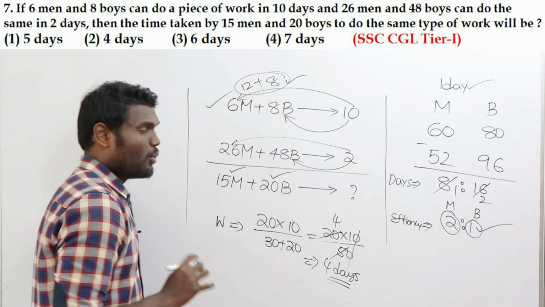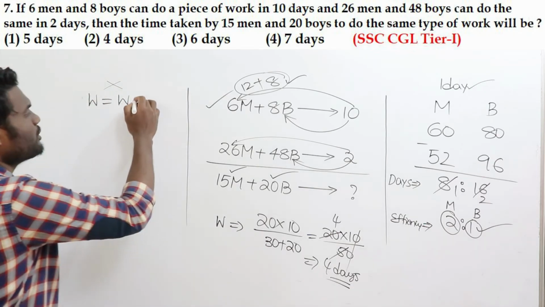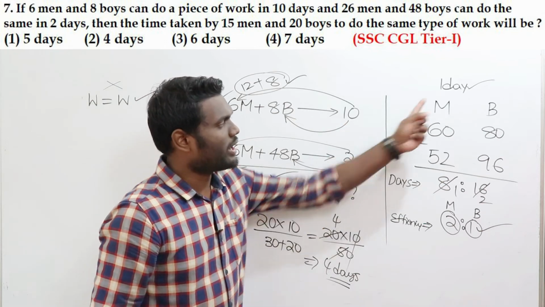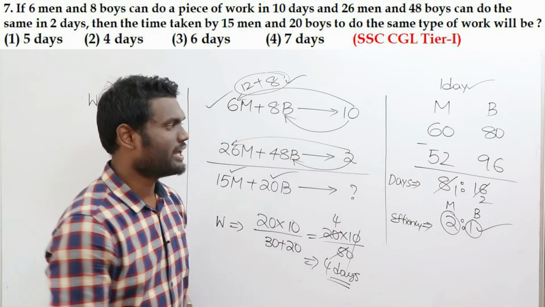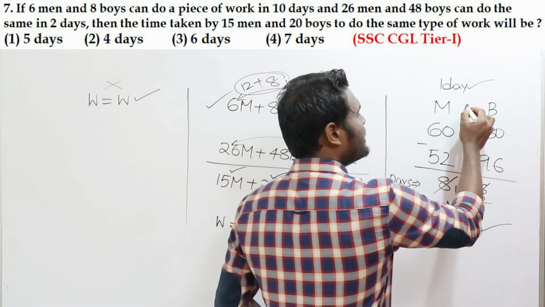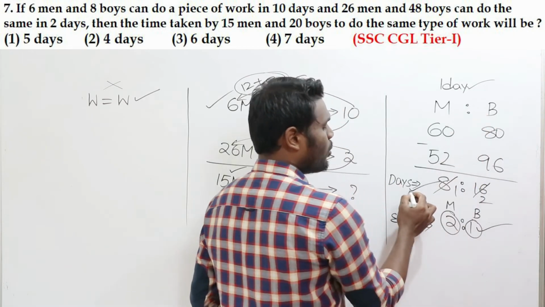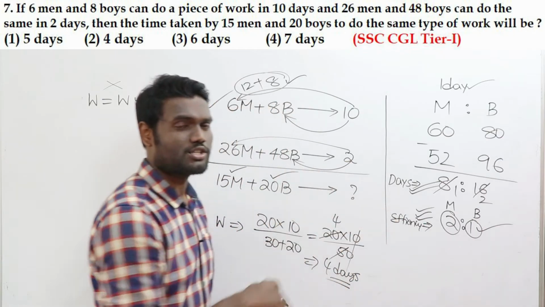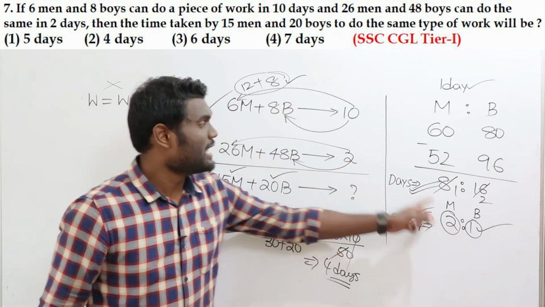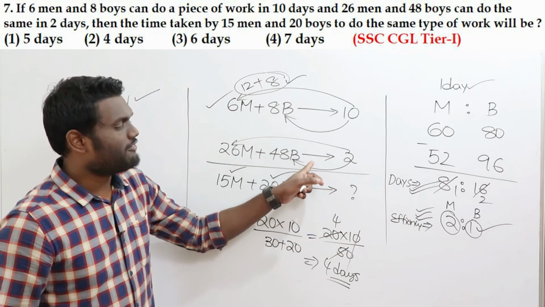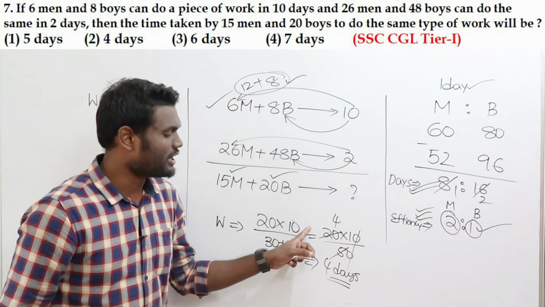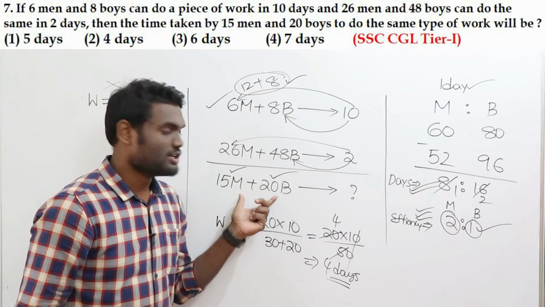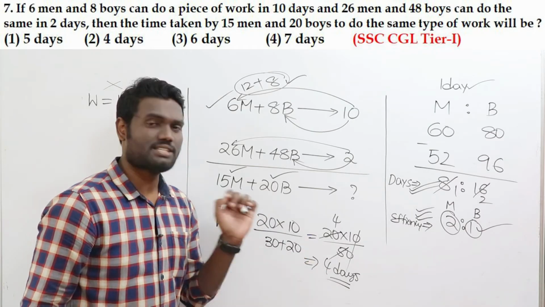Okay, so simple. What you will do is, instead of equaling the work, simply convert this into 1 day. Once you convert them into 1 day, you will come to know what is men to boys days ratio. Once you know days ratio, automatically efficiency ratio is nothing but inverse of days. Once you know efficiency, place them in any of the equation. If you place them in any of the equation, you will come to know what is total work. Once you know total work, now this work should be done by these people. So obviously you can say what would be answer for this question.